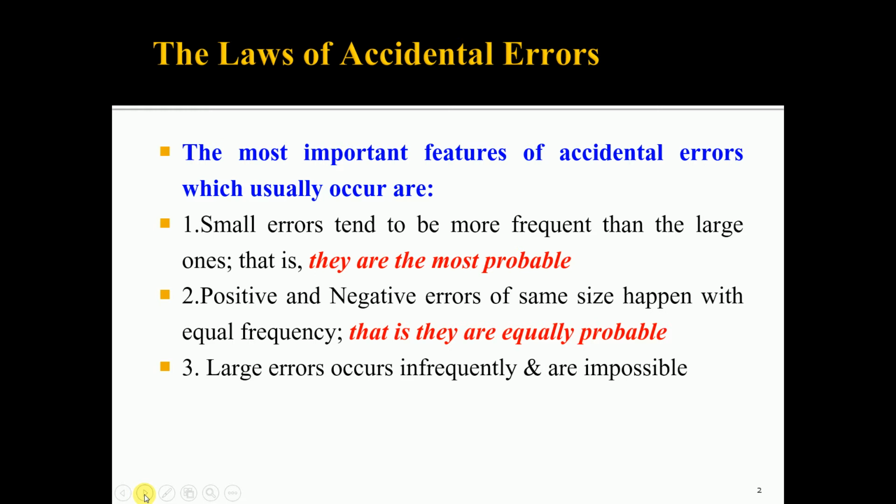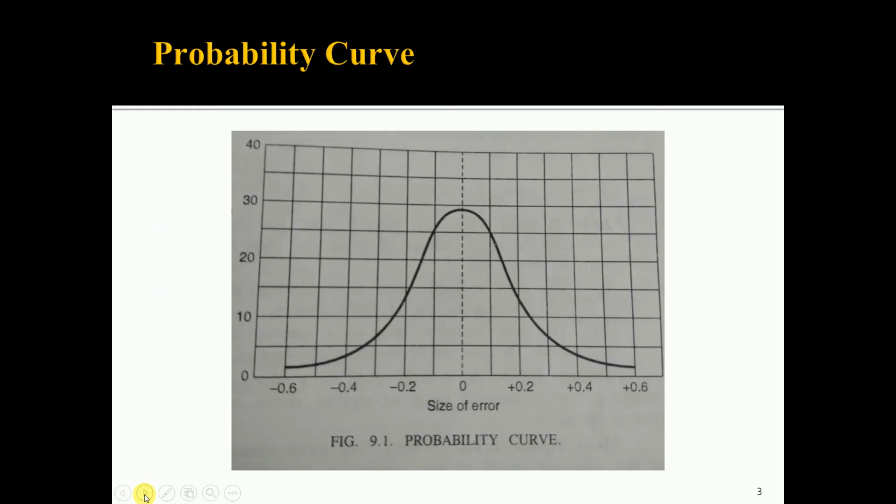And the third important feature is that large errors occur infrequently and are improbable. That means the possibility of occurrence of a large error is less compared to the smaller one. The same features can be studied using this graph, what is called the probability curve.